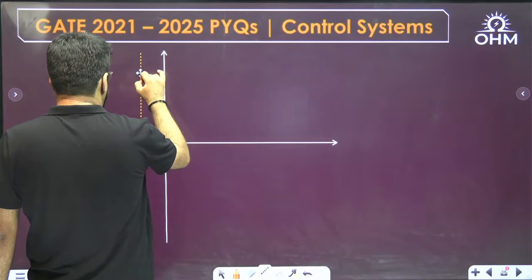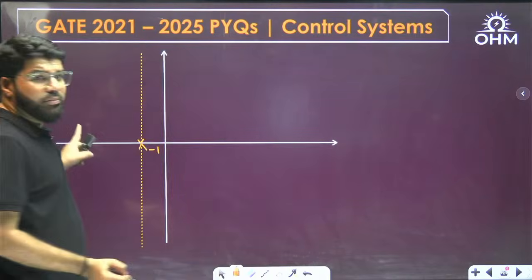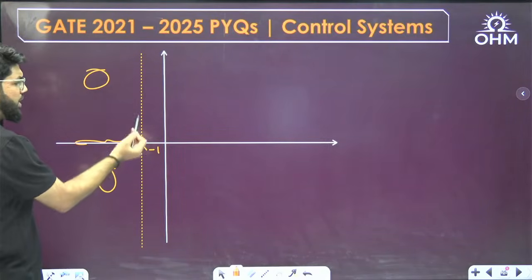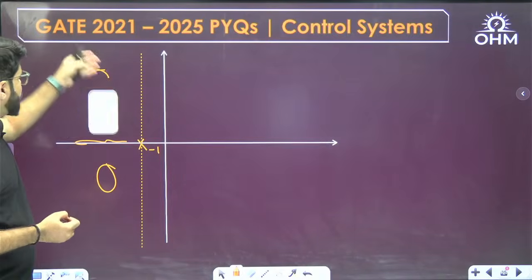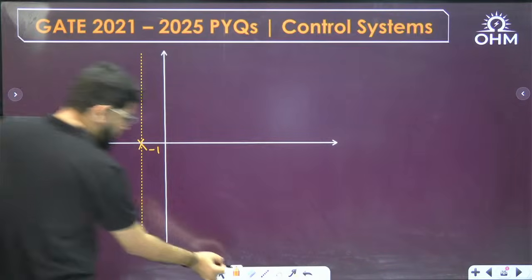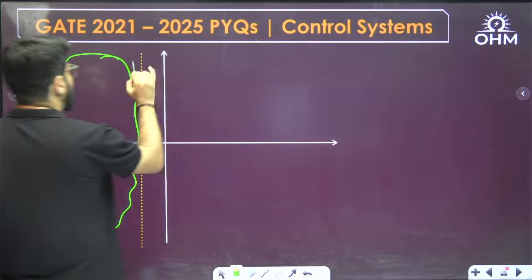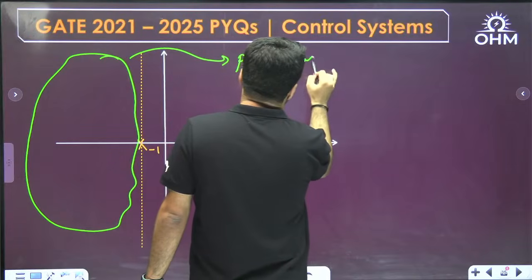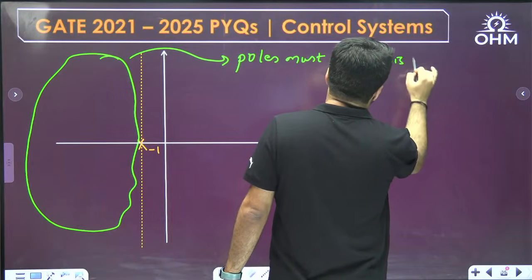Why am I taking an entire line? Because I told you, the transfer function should have the poles to the left of minus 1. Not necessarily real, the poles may be complex also, doesn't matter, but it should be left of minus 1. So I want the poles in this zone. This is the allowed zone. Poles must lie in this particular region.